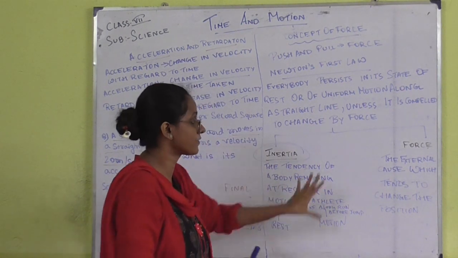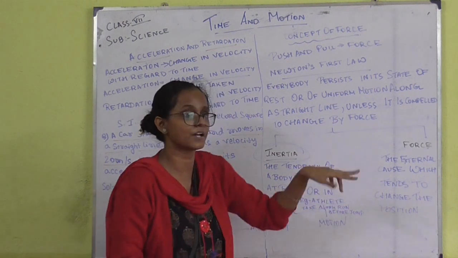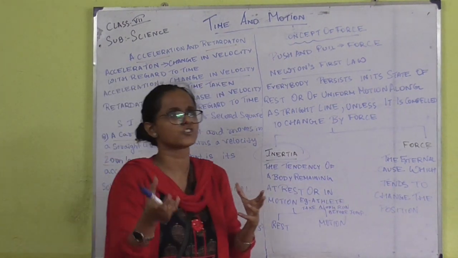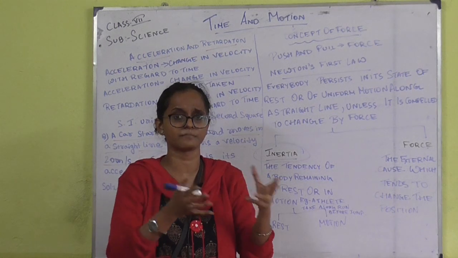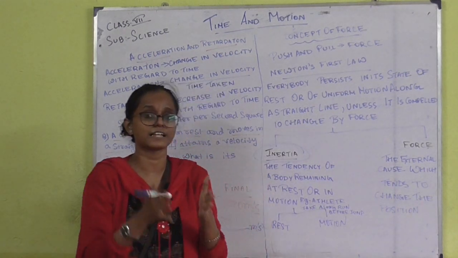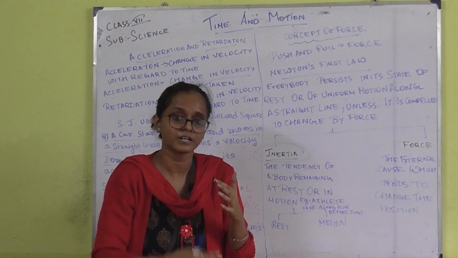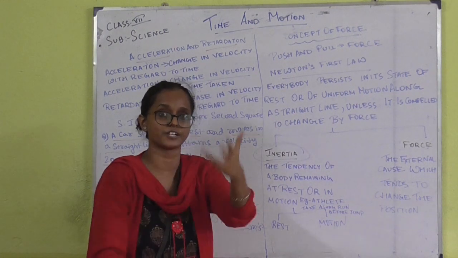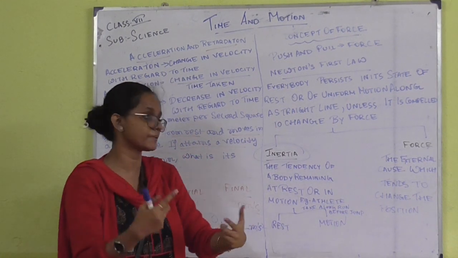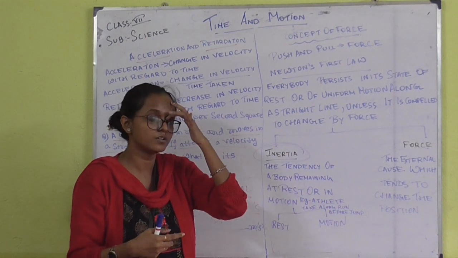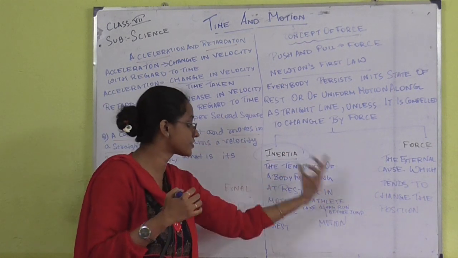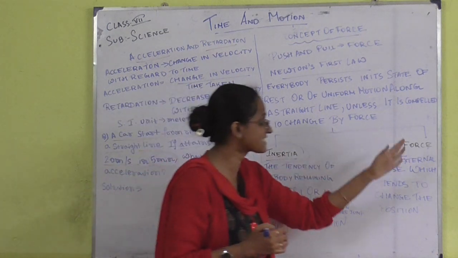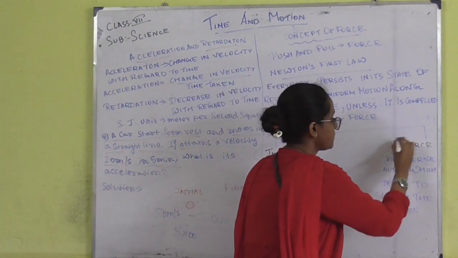So this is what we call inertia, and what is the example of that? If you have watched any game show or something like that, you will see that the athlete takes a long run before a jump. Why? Because of this inertia. Next is the force.